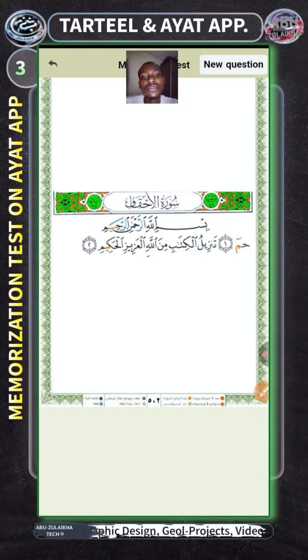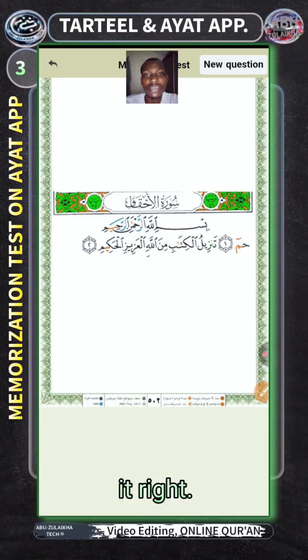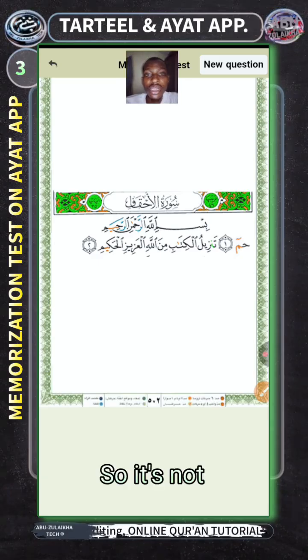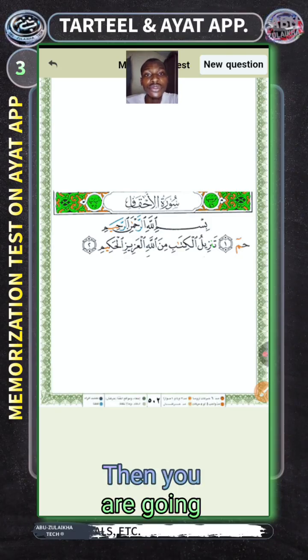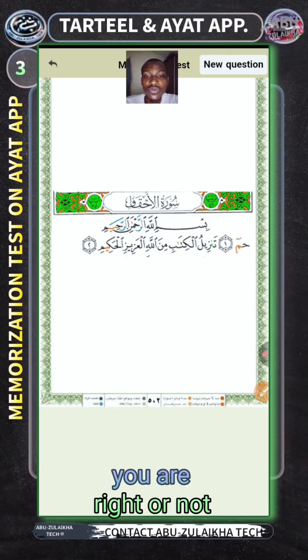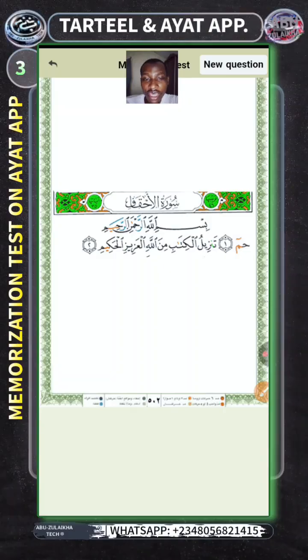Here, there is nothing like identifying whether you made it wrong or right. So it's not left for you to decide whether it's right or not. You are going to know whether you are right or not once you press on that ayah that you just read. As you can see, I said